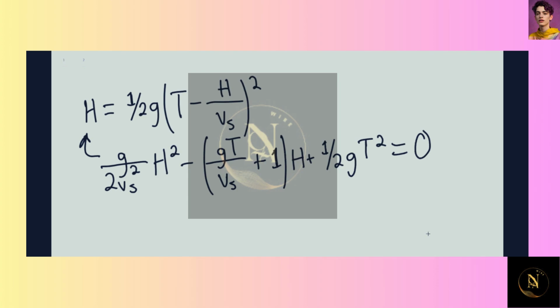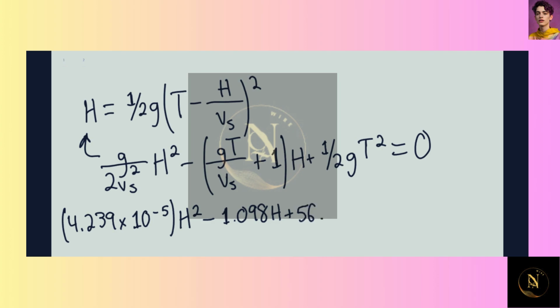So we have 4.239 times 10 to the negative 5th h squared minus 1.098 h plus 56.64 equals 0.